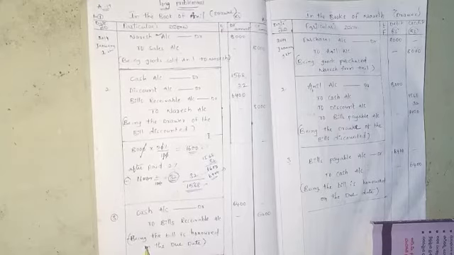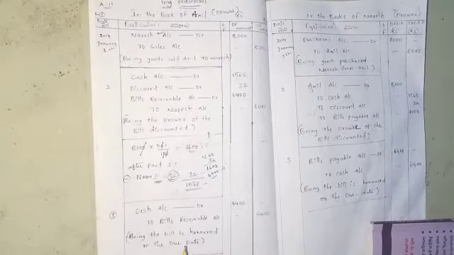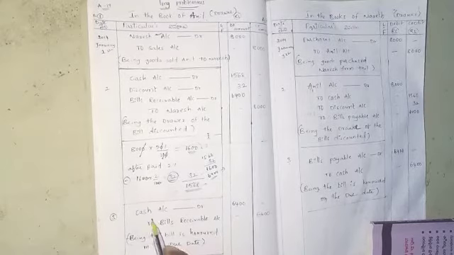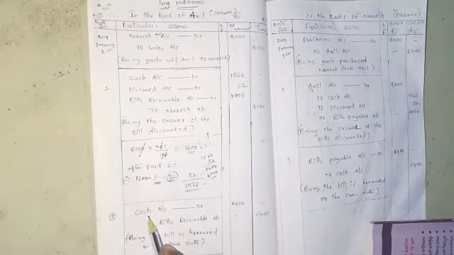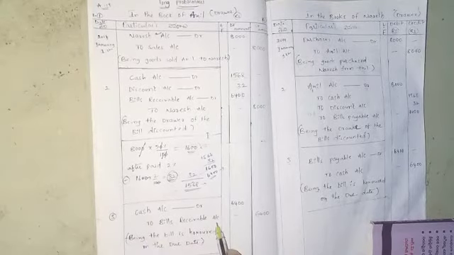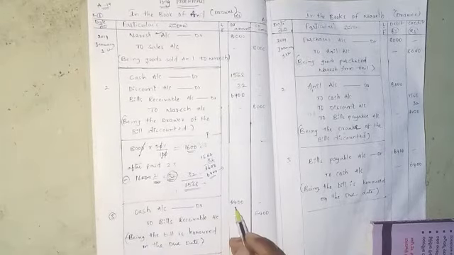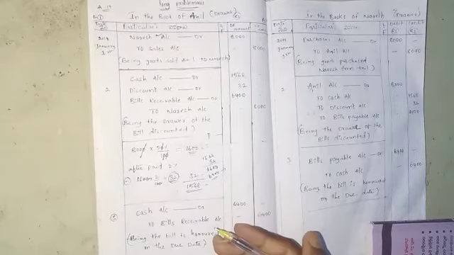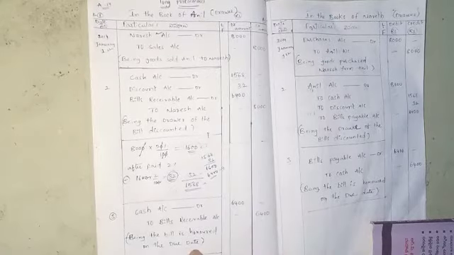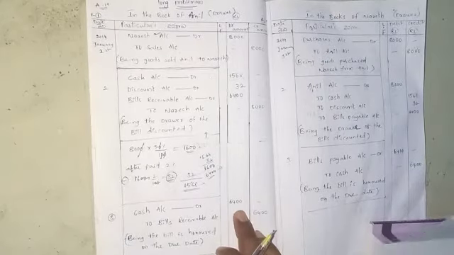The journal entry is: Cash account debit to Bills Receivable account. Write out the third journal entry, the third month journal entry. This is the remaining balance after the discount and the immediate cash payment, which is 6,400.